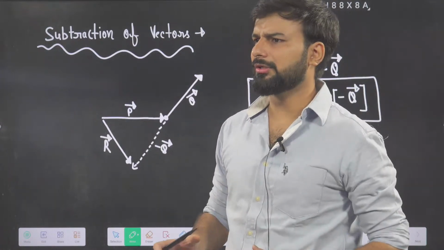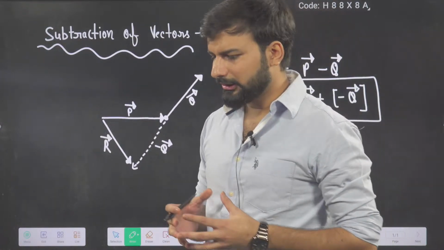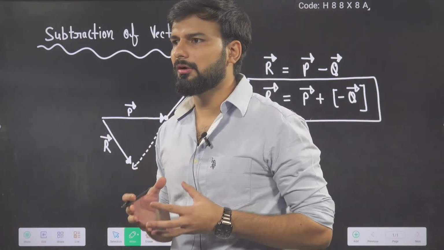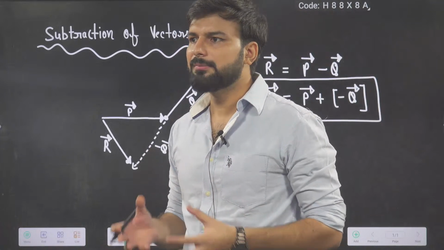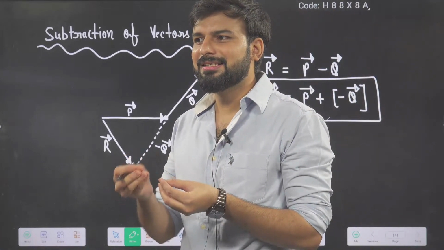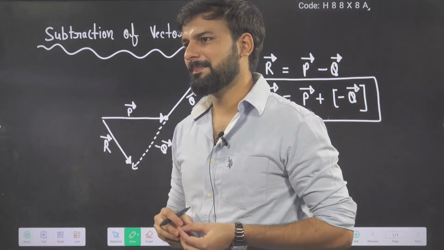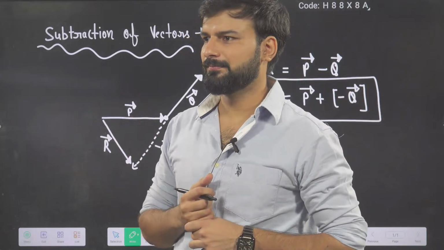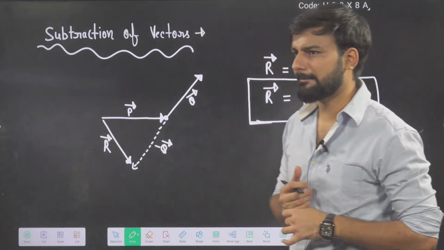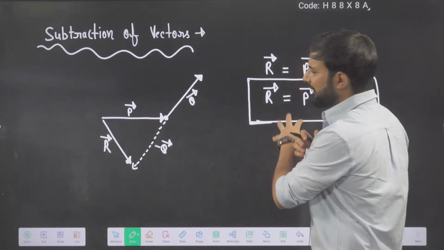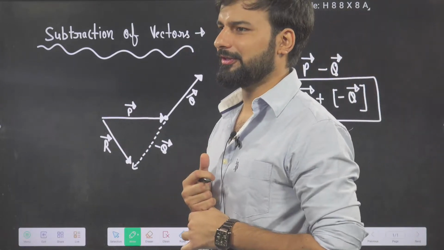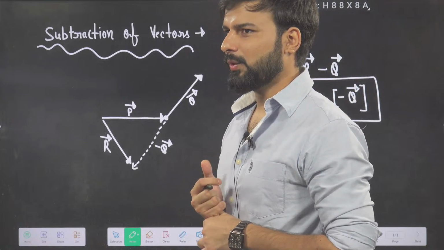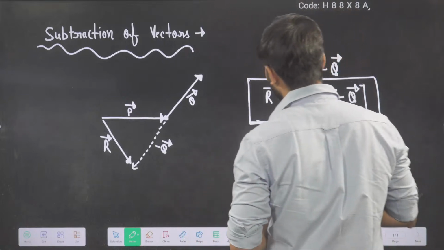So it is a very simple concept. That is why in physics, if you have understood the triangle law of vector addition, subtraction is very easy, because you only have to replace some values by negative. Okay, fine. My next question to you is, if this happens in vector form, what will happen to the magnitude of the resultant?